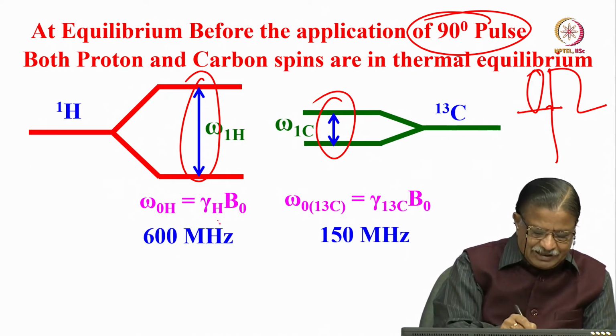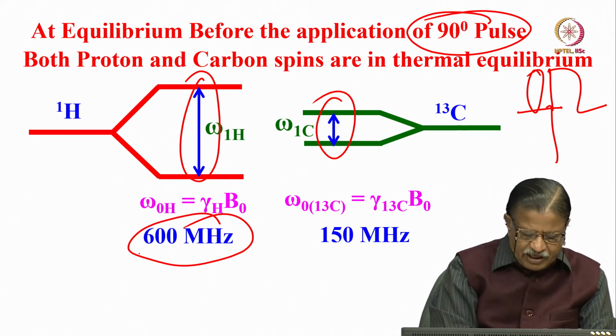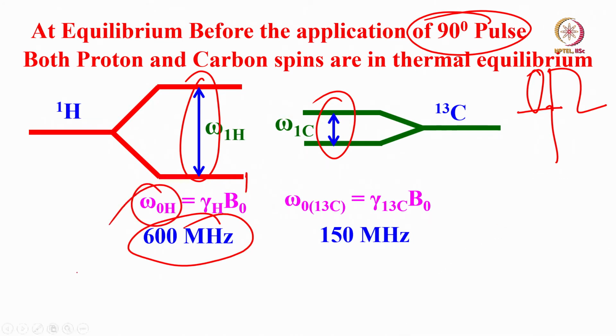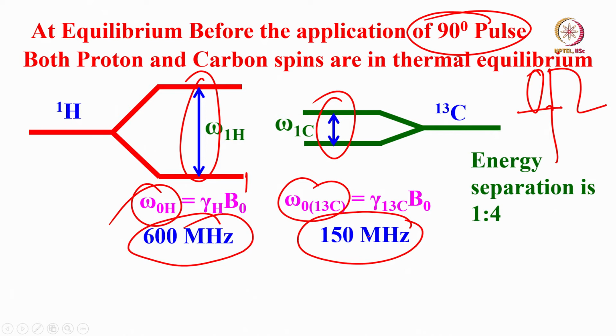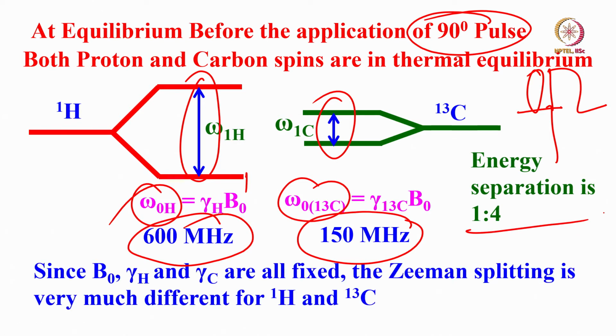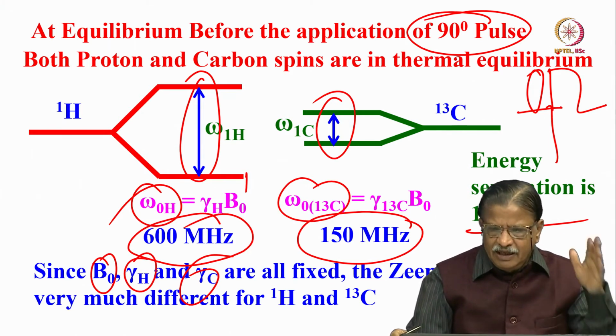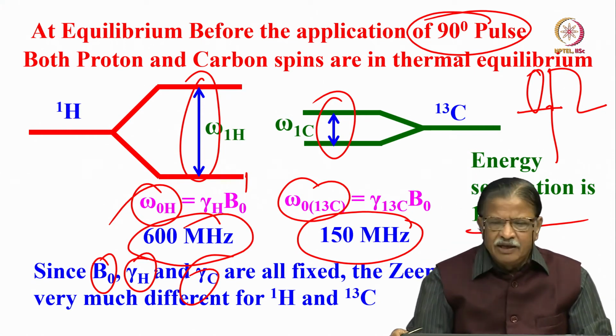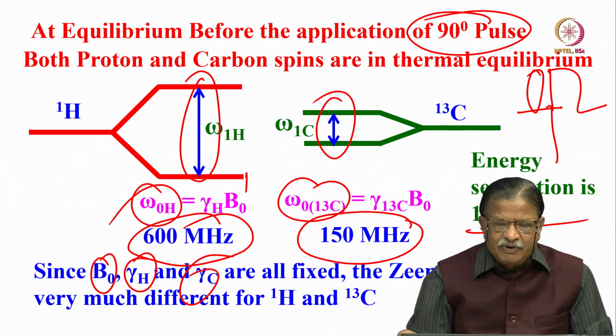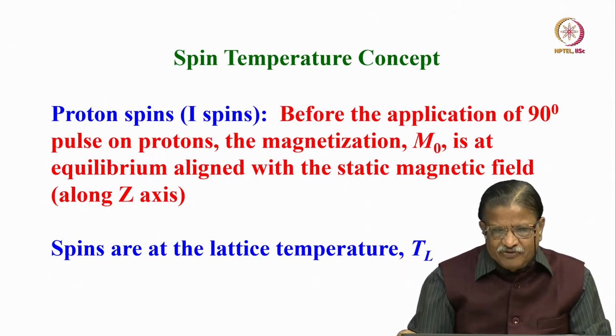So, if you go to, let us say, a 600 megahertz magnetic field, the resonance frequency for proton is 600, and in the same magnetic field the resonance frequency for carbon is 150 megahertz. This we all know, and the energy separation, we also know, is 1:4. With B naught fixed and gamma fixed, the energy separation is very different for proton and carbon. You cannot make them equal in thermal equilibrium in the conventional way. If you just put the sample in, there is no way you can equate the energy levels between these two, but we can do it in a doubly rotating frame in a different way.